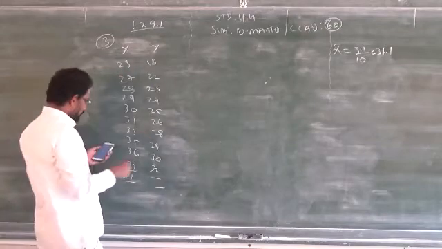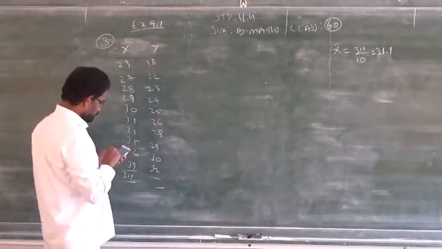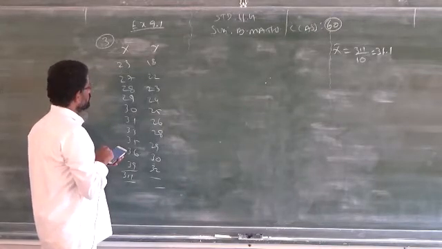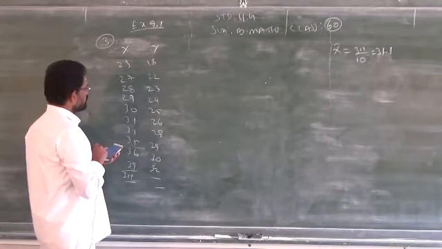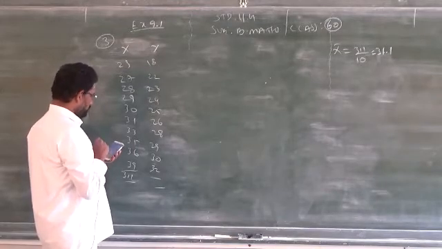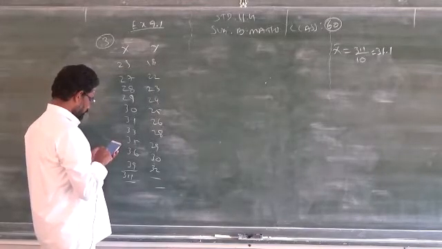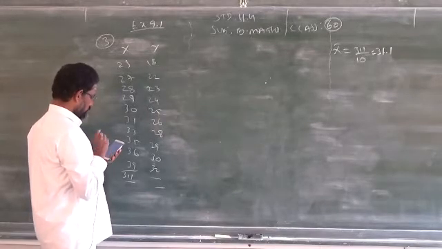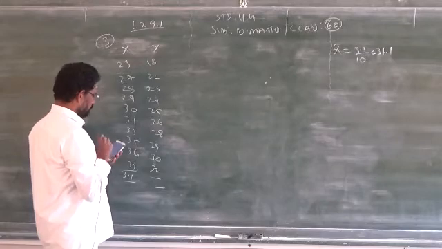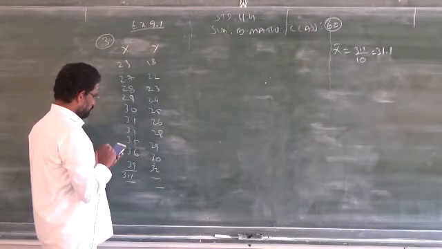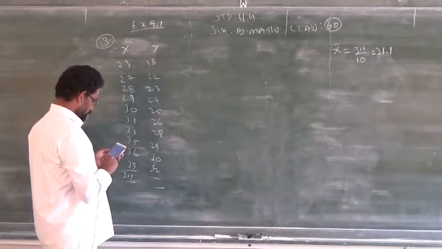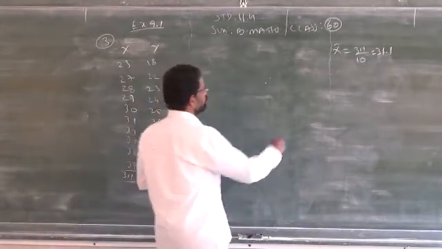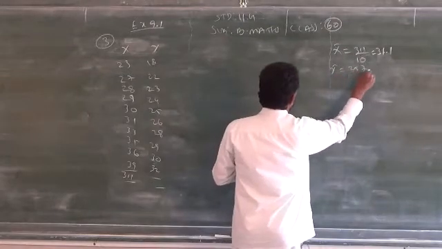We will check under Y also. Y: 18 plus 22 plus 23 plus 24 plus 25 plus 26 plus 28 plus 29 plus 30 plus 32, that is 257. So y bar is 257 by 10.